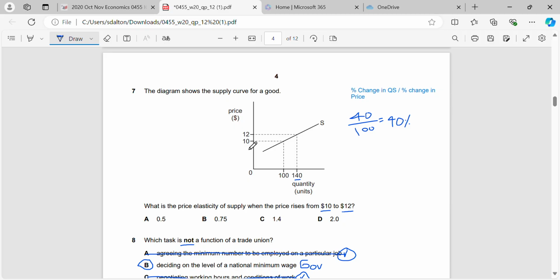Okay, percentage change in price. Price has gone up by 2. So 2 over 10 will give us 20%. And if we put 40% over 20%, input our formula, we will get a PES value of 2.0.